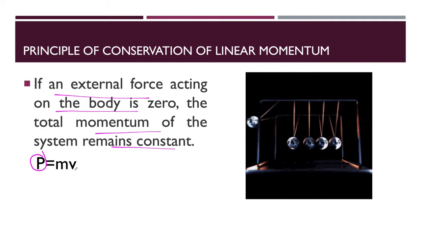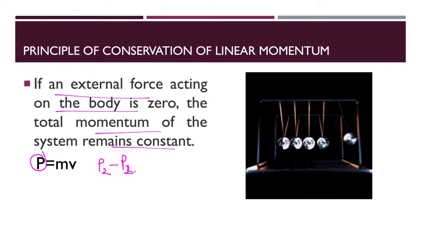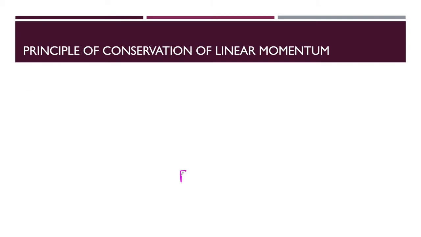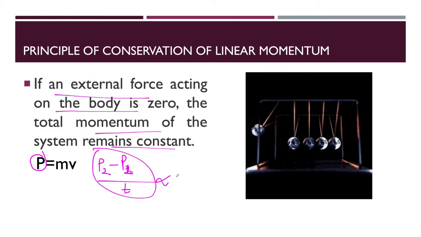Okay, so if no force is acting on the body, what will happen? The system remains constant. Like in Newton's second law, we have already seen P2 minus P1, that is the change in momentum, divided by T. When it is divided by T, this is called the rate of change of momentum. It will always be proportional to the force F.